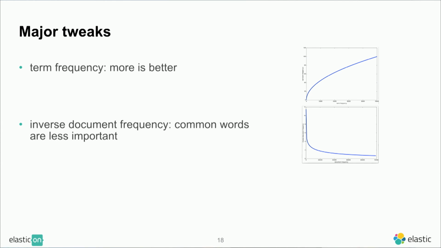Okay, so what we do is we basically multiply the upper thing with the lower thing, and then sum that up. Okay, this is still not enough. In TF-IDF, we also assume that if we have a long document, so we have two documents, one is a tweet, the other is a book. One mentions our search term once, the other two, then we assume that the tweet is probably about this term that we're looking for, but the book, if it has 1,000 pages, probably not, right? So we say, okay, longer documents are probably, given that they have the same term frequency, less important.